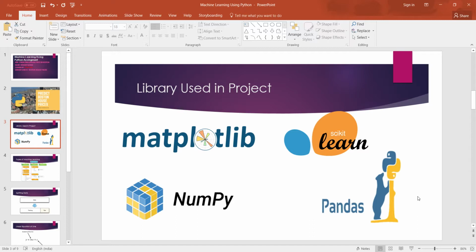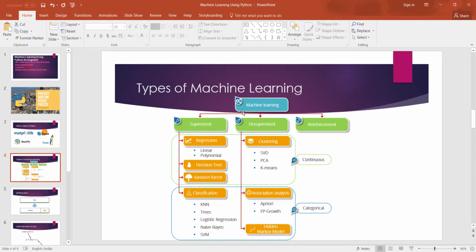First, we have to understand the types of machine learning. Here we have only three types: supervised learning, unsupervised learning, and reinforcement learning. In supervised learning, we have the type regression, which we have to study in this assignment, and this is our algorithm, the linear regression algorithm, which we have to use in my program.